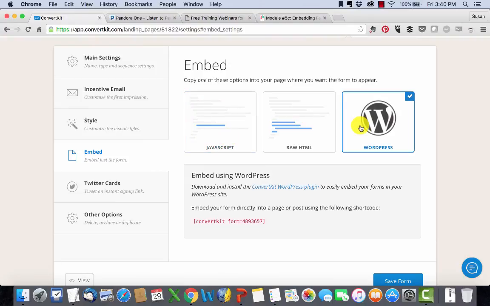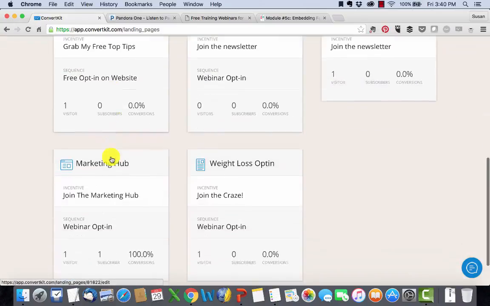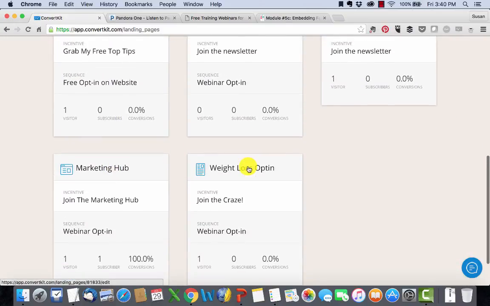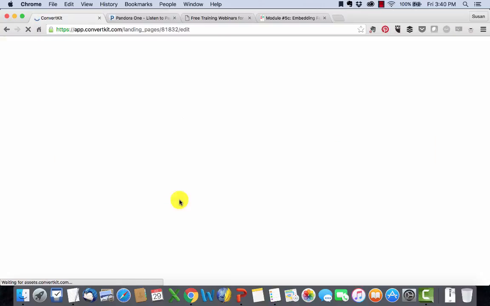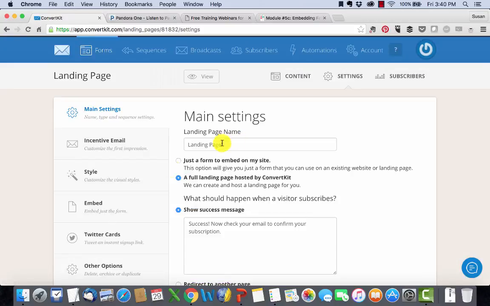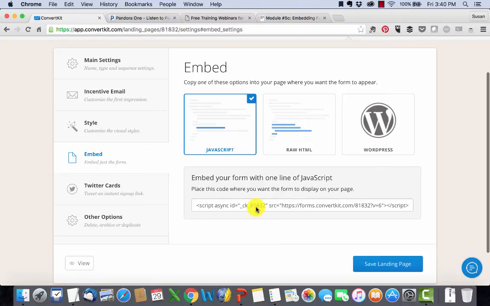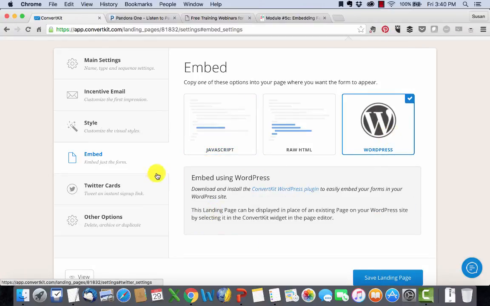WordPress is the best option for landing pages, and raw HTML is if you don't have any other option. So again, you go under forms, you choose whatever form you want. Here's my beautiful little one. I go under settings. I go under embed. Now it also shows me, well, here we go. Here's the information I need here, right? I already have the HTML in there.